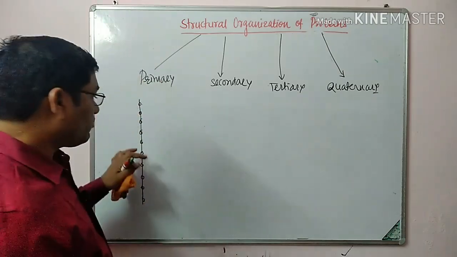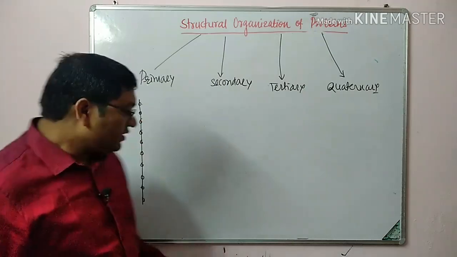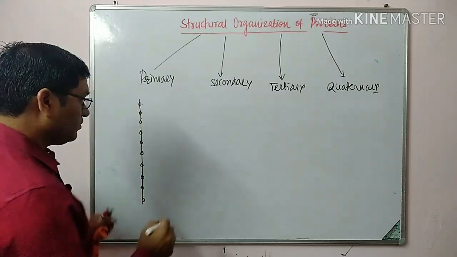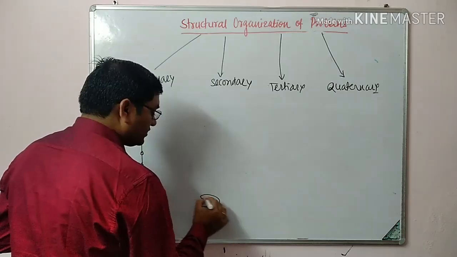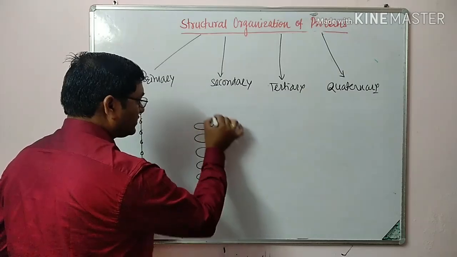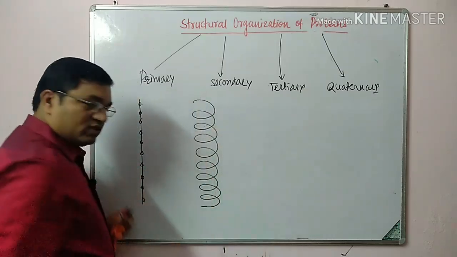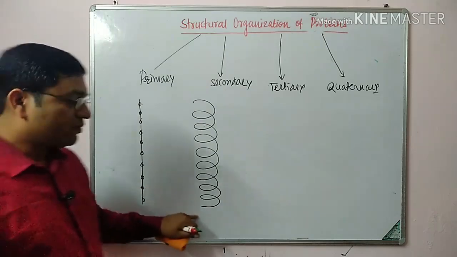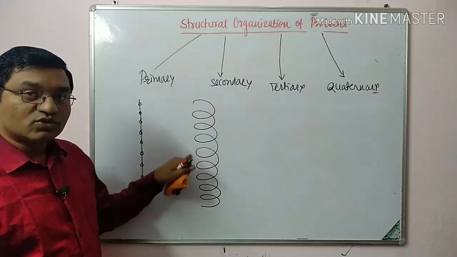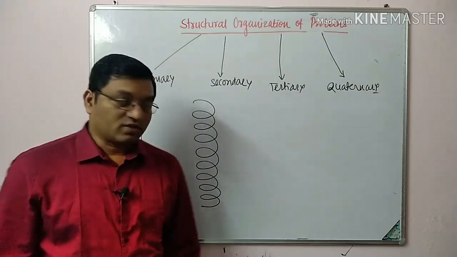It is a polypeptide chain. When this polypeptide chain is folded upon itself, it is known as secondary structure. It is a spring-like structure with a central axis.